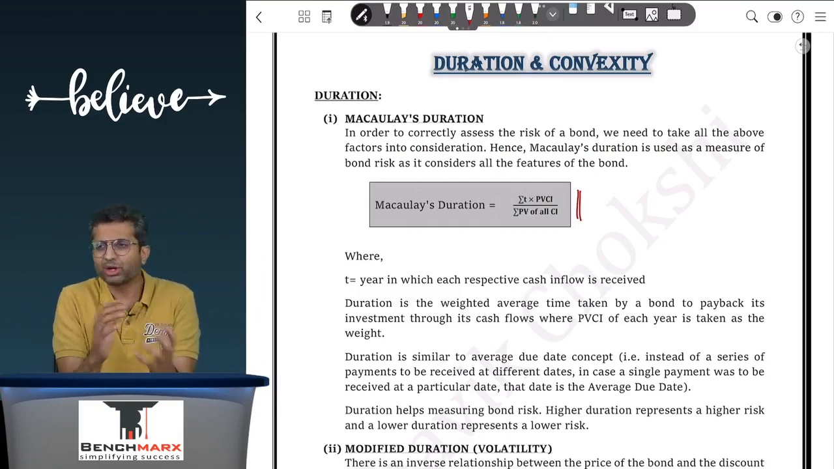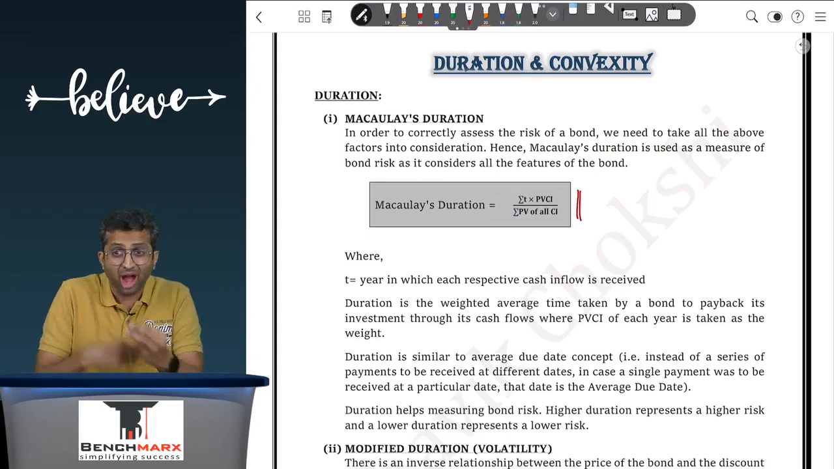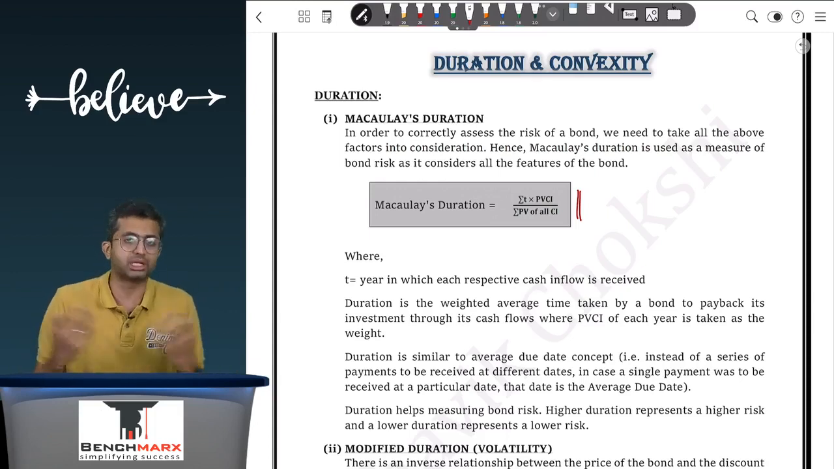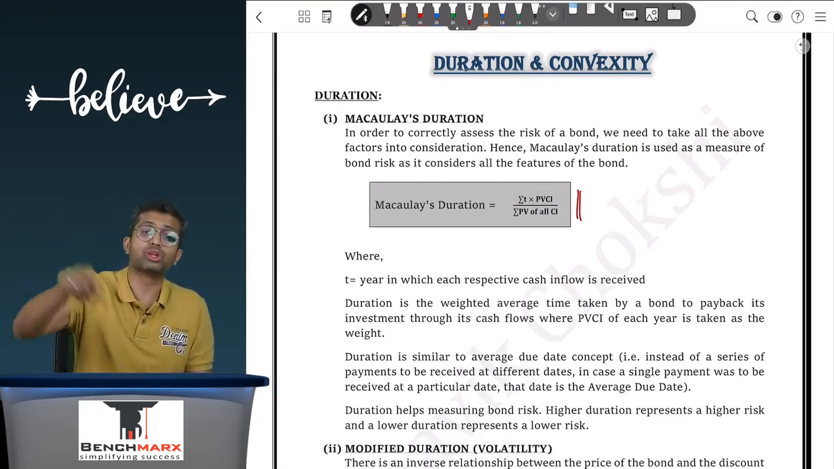Alternatively, this can also be referred to as a concept which is similar to a payback period, where we are trying to say that, well, after how many years can we say that the bond is recovering its investment? So, the shorter the duration, the lesser the risk; the longer the duration, the more the risk.